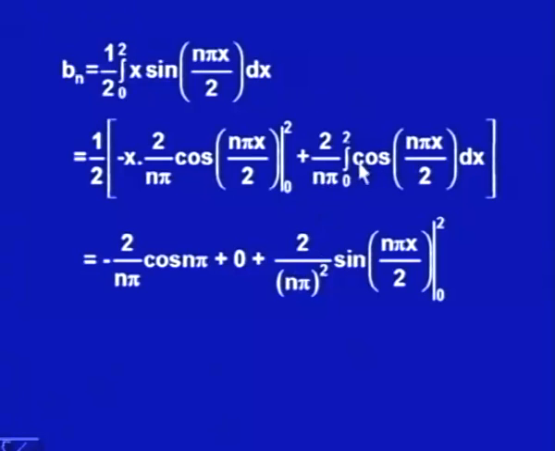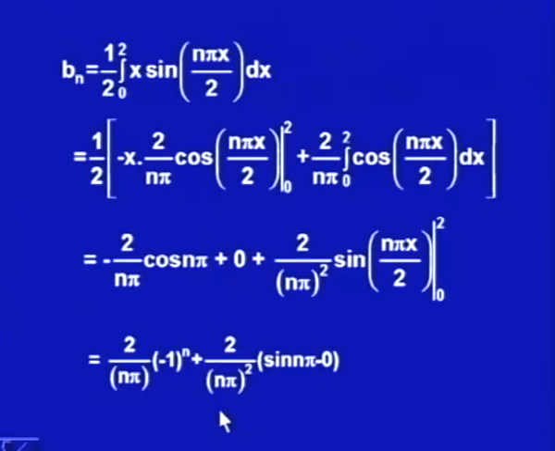So, I would be getting this integral as 2 upon n pi whole square sin n pi x by 2 evaluated at 0 to 2. When x is equal to 2, I would get sin n pi, and when x is equal to 0, I will get sin 0, both are 0. So, that is not going to put any term over there.